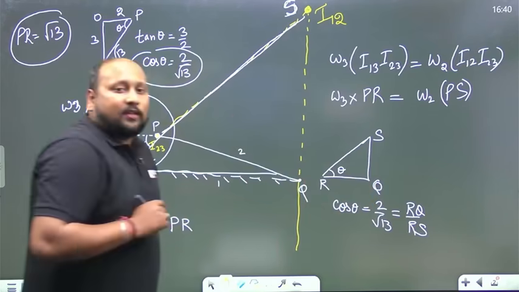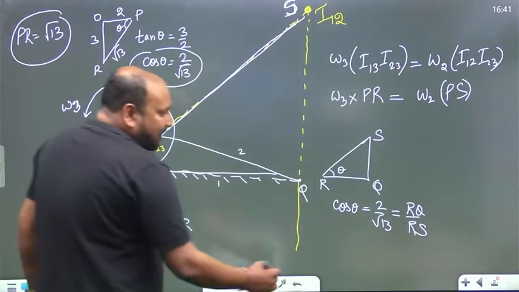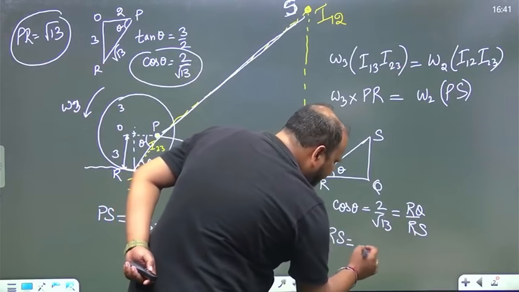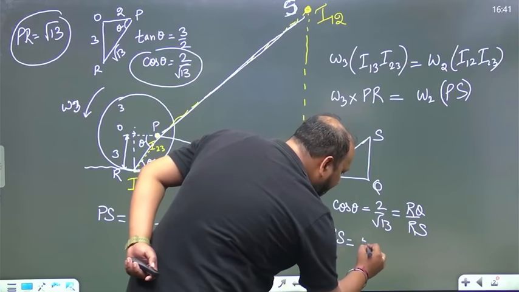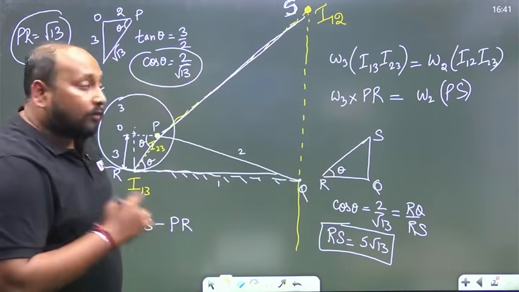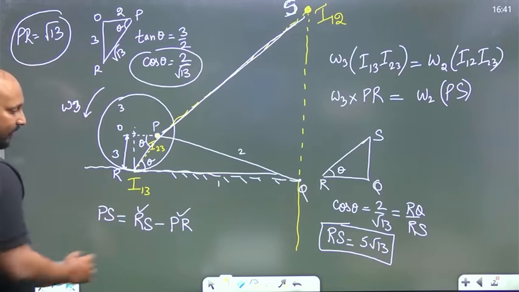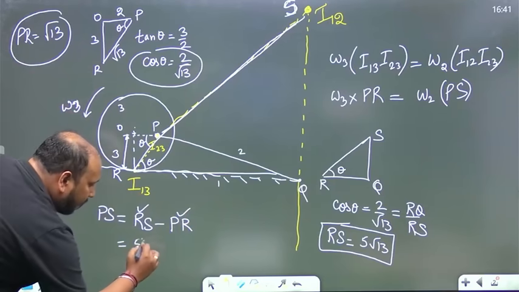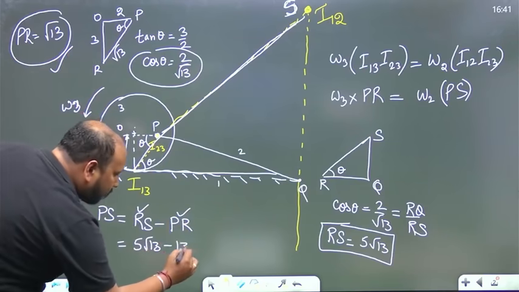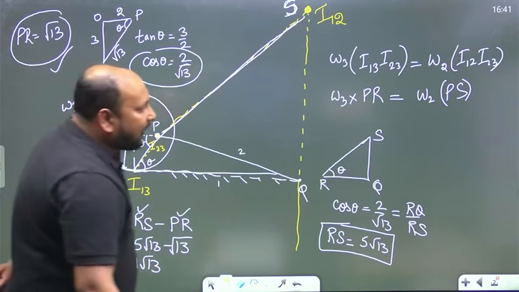Right? And now RQ distance we already know, RQ is equal to 10 meter. So this is 10. So RS will be equal to 5 root 13. Why have we calculated RS? Because if I'm able to calculate this RS, PR we know, we can get the value of PS. Now RS we know, 5 root 13 minus PR. What is PR? That is root 13. So solving this, we get PS as 4 root 13.